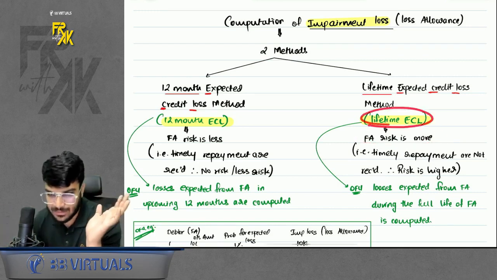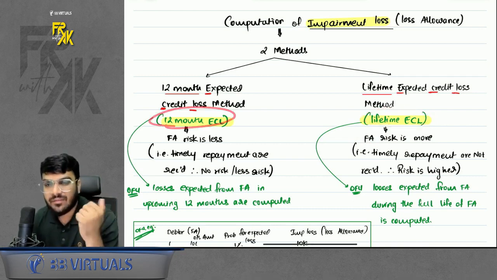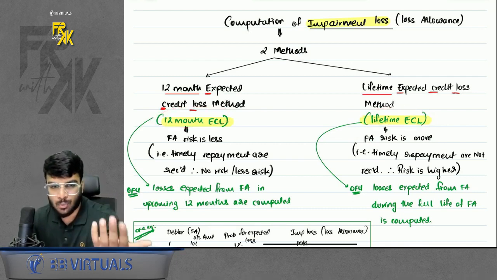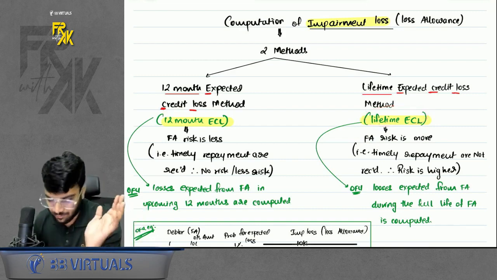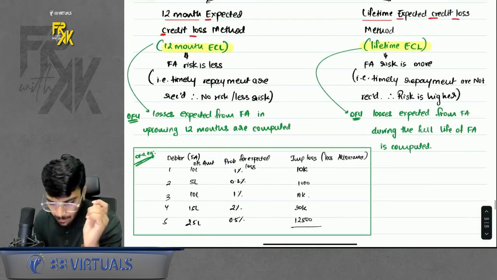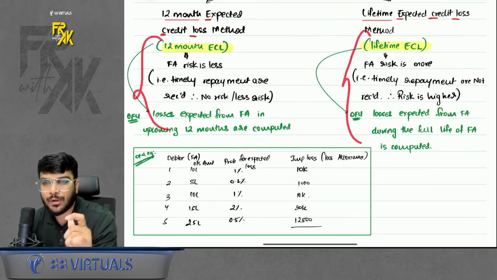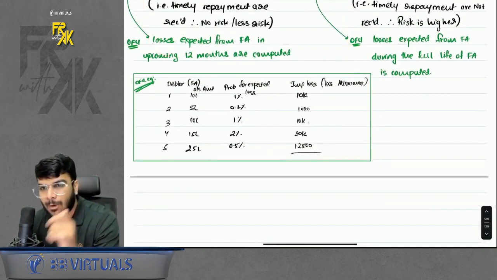So I will use lifetime ECL. Basically, in 12-month ECL, we calculate the expectation of loss in the next 12 months. In lifetime ECL, we calculate the expectation of loss over the full life of the asset. But this is complicated in real life. From an exam point of view, however, calculation of impairment loss is fairly simple.